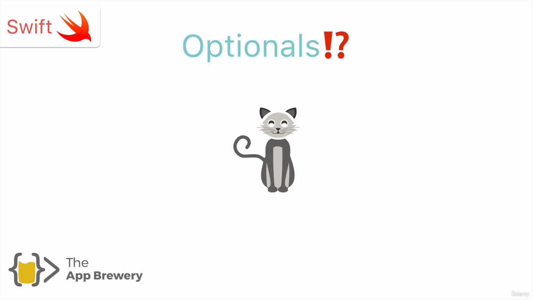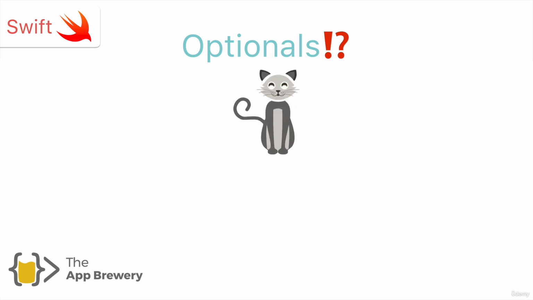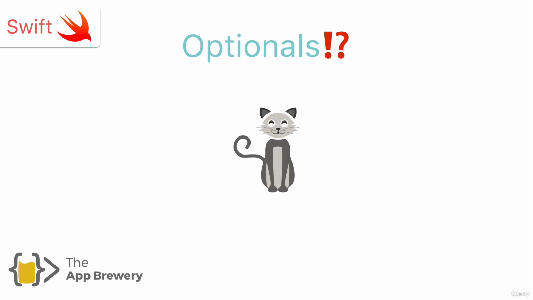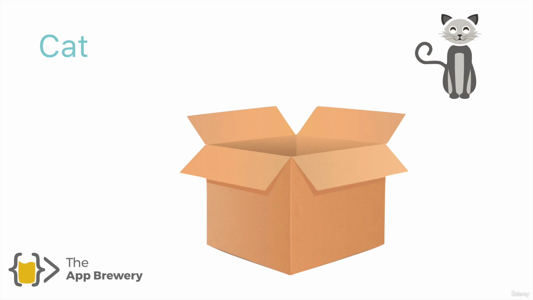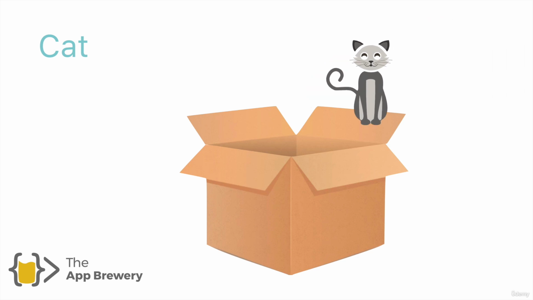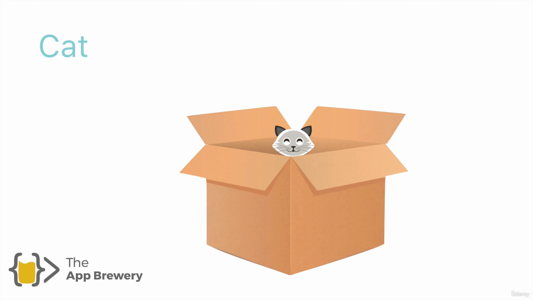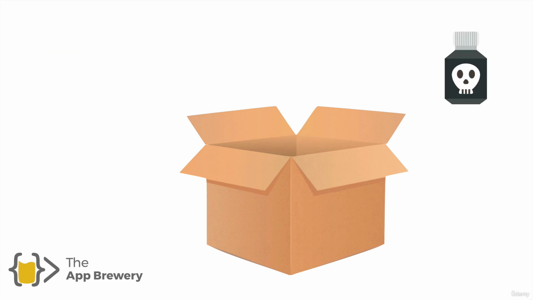In order to understand this better, I want to introduce you to our shared cat, Fluffy. So this is our cat that we have to look after now, you and me. But we have to transport our cat, and we're going to do that in a cardboard box. So Fluffy goes into the box, and we're pretty sure that currently we definitely have a real cat in the box. Meow meow. But let's say that during the hectic time of moving, we also accidentally popped a bottle of poison into the same box as Fluffy.